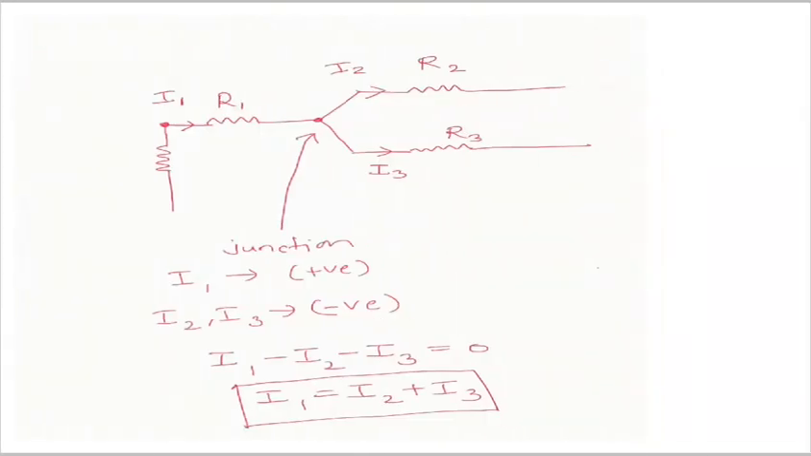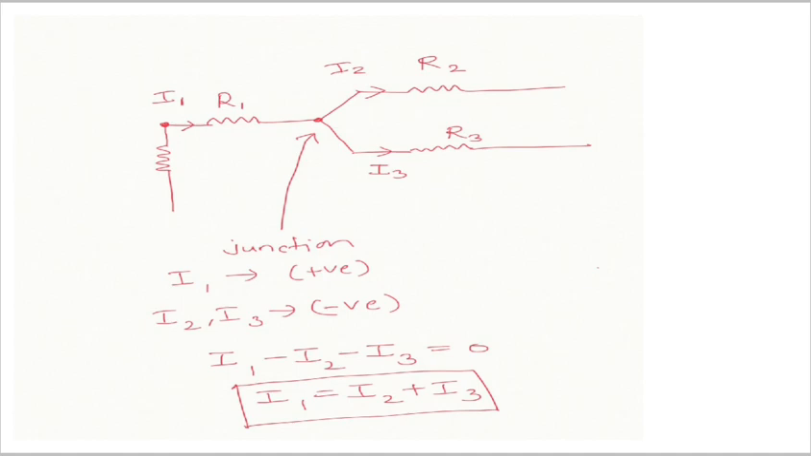I1 will be equal to I2 plus I3 by the junction law. Let us see how. I just said that if the resistance is different, a different amount of current will flow. So I1 is positive by our previous law, because it is moving towards the junction. This is our junction. I have shown with an arrow which junction we are considering right now. So I1 is flowing towards the junction, that is positive. I2 and I3 are moving away from the junction. So by applying KCL, Kirchhoff current law, I1 minus I2 minus I3 is equal to 0. So I1 will be equal to I2 plus I3.